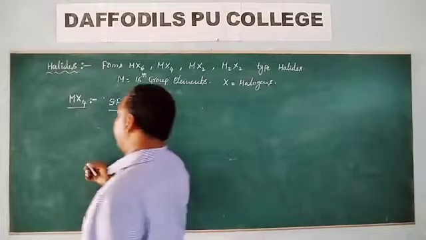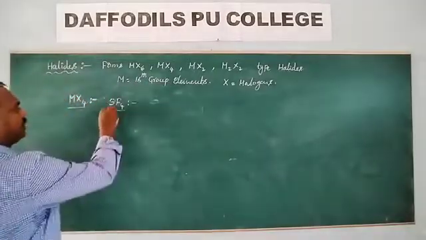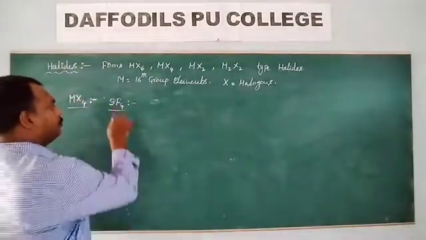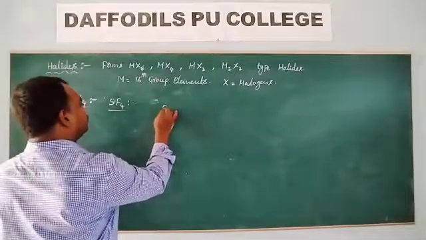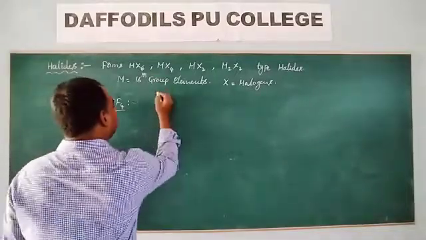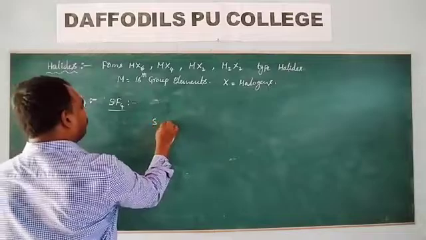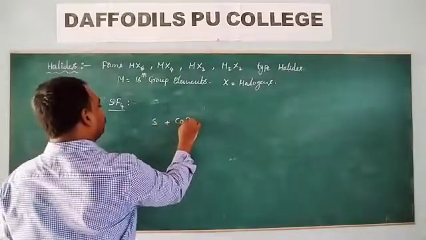This SF4 cannot be prepared simply by mixing sulfur and fluorine. To prepare SF4, sulfur is first treated with cobalt trifluoride, CoF3.